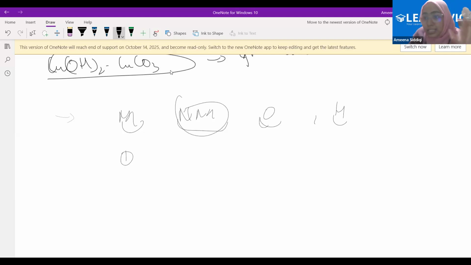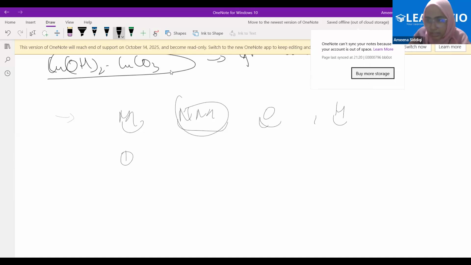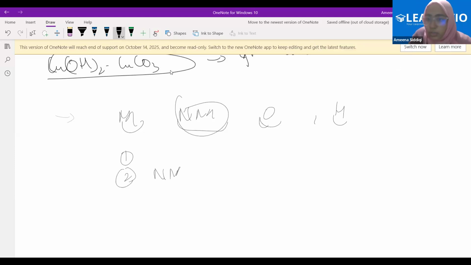The first step is that you will balance the metal on both the reactant and product sides. Let's suppose there are 2 metals in the equation. You can balance either of them first, and then the second one. There is no order, but first you should balance the metals. Once you have balanced the metal, you will move on to the non-metals. But after balancing the non-metals, check whether the metals are still balanced or not, because that can obviously change. The third step is that you will balance oxygen. Fourth, you will balance hydrogen.